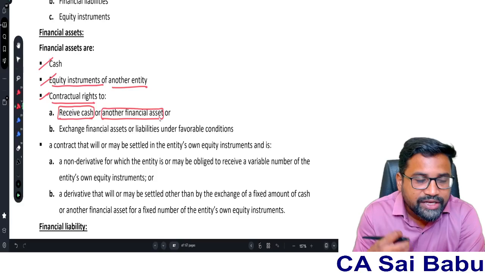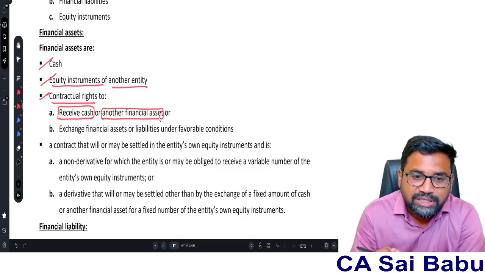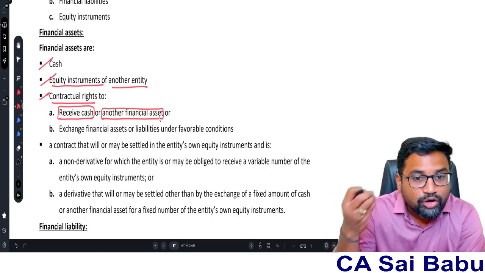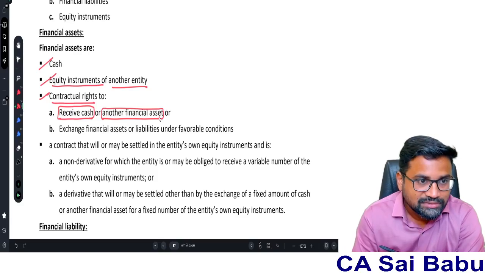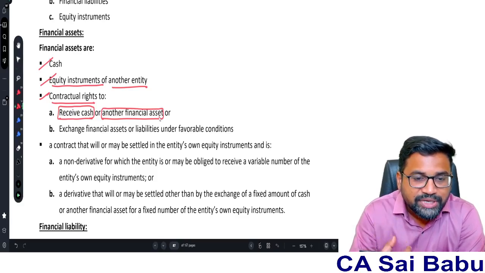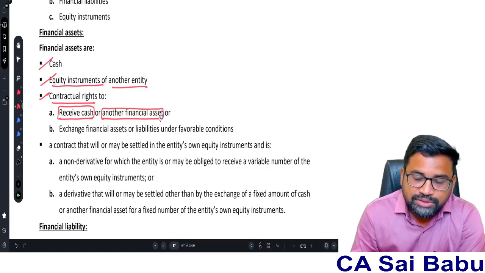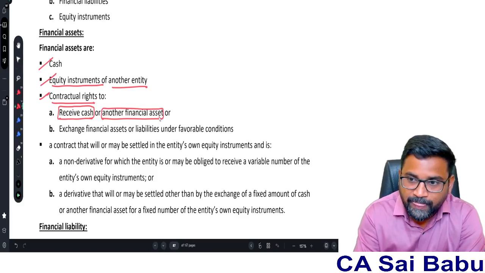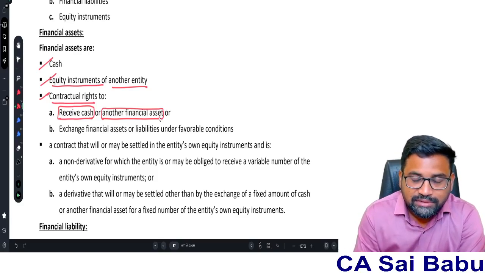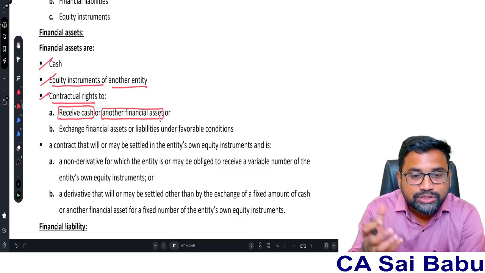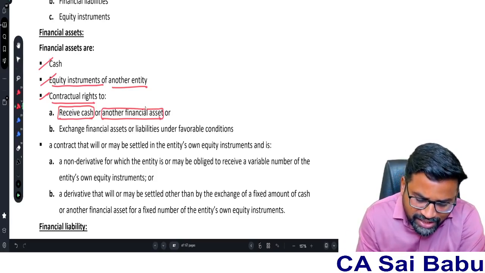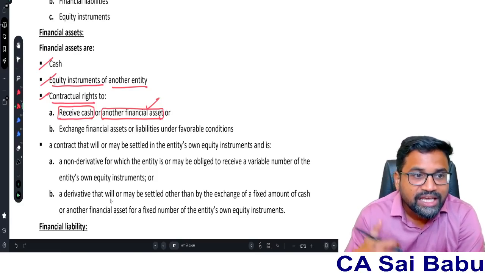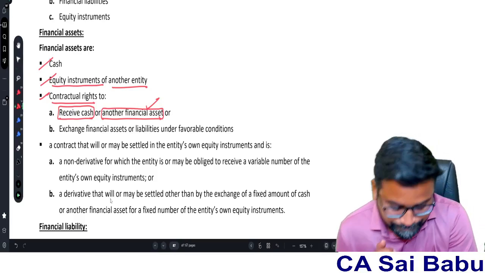A contractual right to receive cash. For example, X Limited sold goods to Y Limited. Now from Y Limited, we have a contractual right to receive cash. Or suppose X Limited has given a loan to Y Limited. From X Limited's point of view, the loan is receivable in the form of cash. So any contractual right to receive cash, or sometimes any other financial asset, not necessarily received in cash.